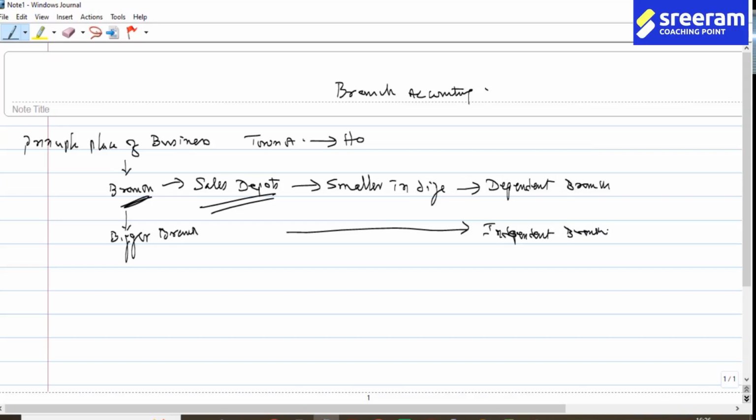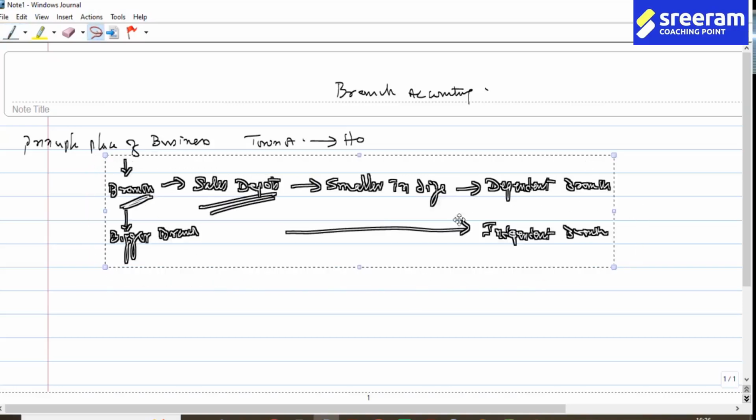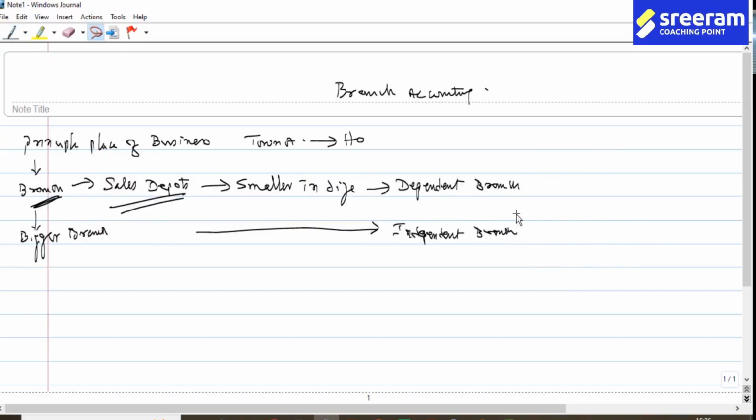But is that really the reason for calling these branches dependent and independent? So the answer to the question is in the negative. No. There are different points that you have between dependent and independent. What is that? Say if inventory is maintained, who is maintaining inventory, or control of inventory, or inventory control, in the case of dependent branches and in the case of independent branches?